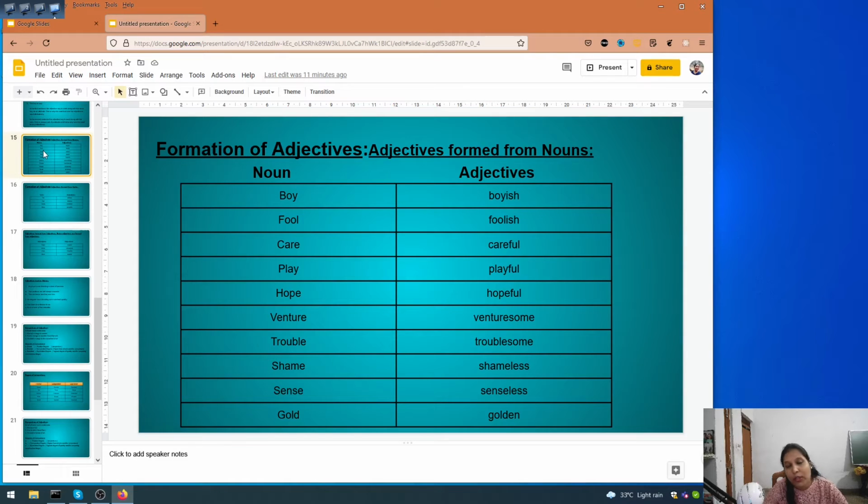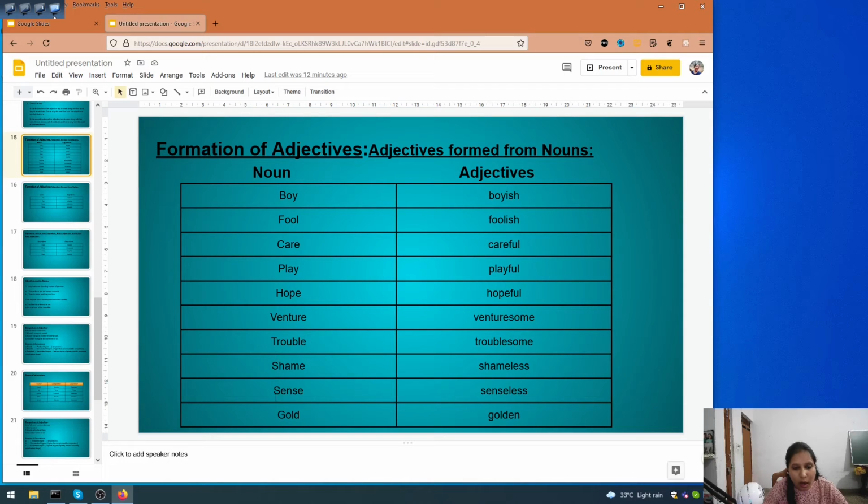Next, formation of adjectives. Adjectives can be formed from nouns. So can you see this table? Here in this part I have taken all the nouns and how these have been transformed into adjectives. All these are here, like boy, boyish, fool, foolish, care, careful, play, playful, hope, hopeful, venture, venturesome, trouble, troublesome, shame, shameless, sense, senseless, gold, golden.